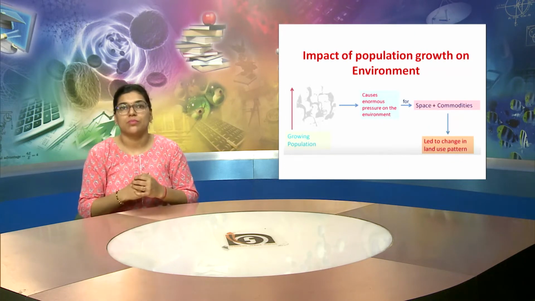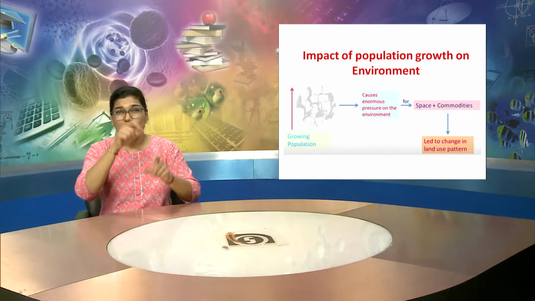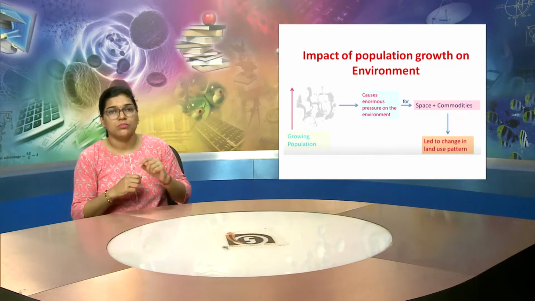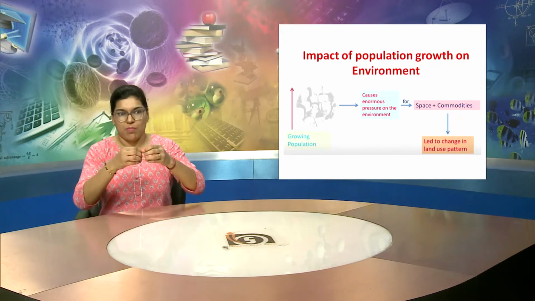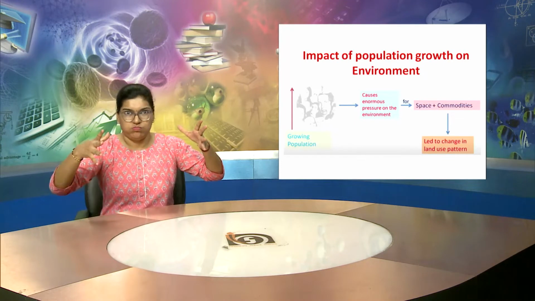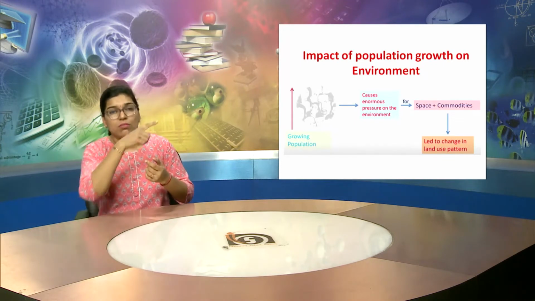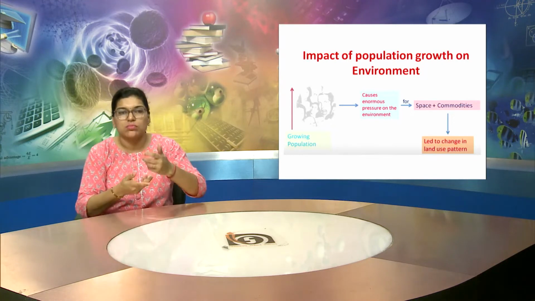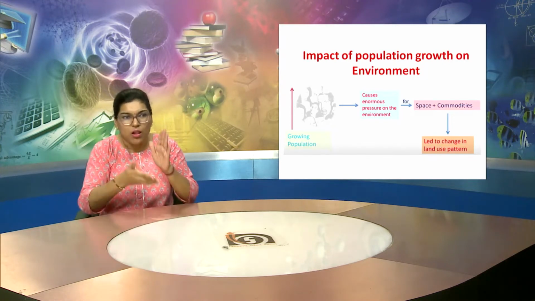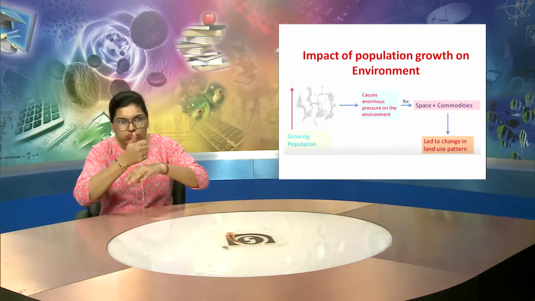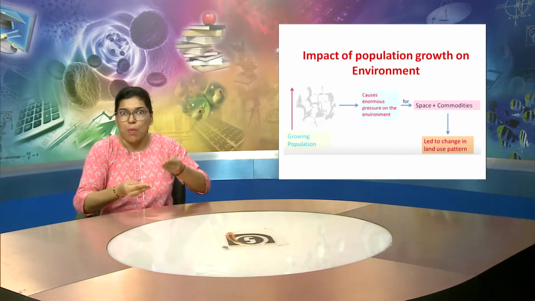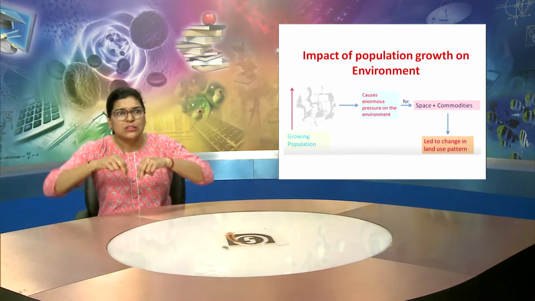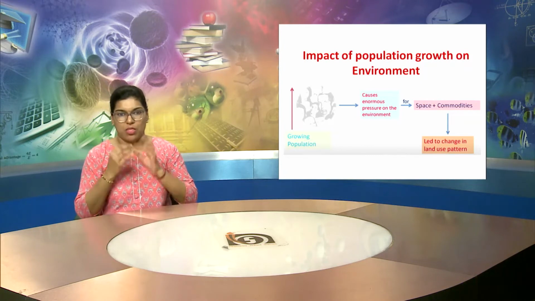Now you can see a picture on the screen. It explains the impact of population growth on the environment. You can see the first picture on the left. It is about growing population, as there is a vertical arrow above it, and beside that you can see a blue arrow. It explains the causes of enormous pressure on the environment, because the human population is growing.